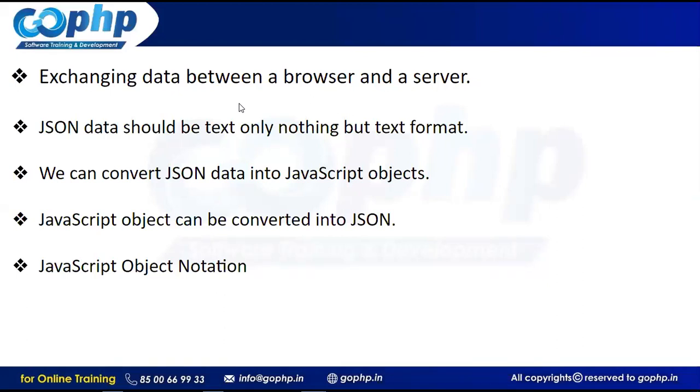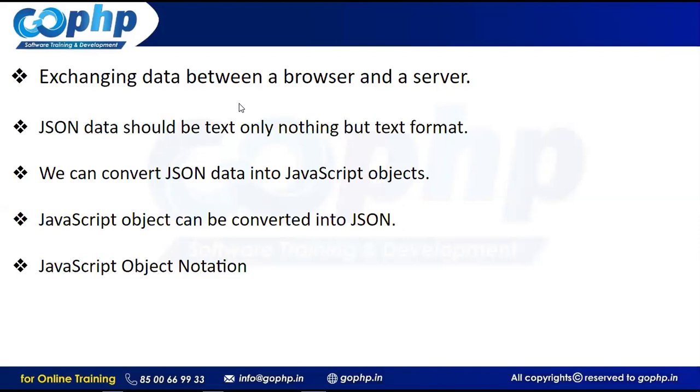I already told you JSON is nothing but JavaScript Object Notation, it is a string format. Everything should be like a string, nothing but plain text. Hi, hello, how are you, welcome, these are plain text. The same way JavaScript, Java, and .NET also contain strings. We can convert JSON data into a JavaScript object, and JavaScript objects can be converted into JSON.